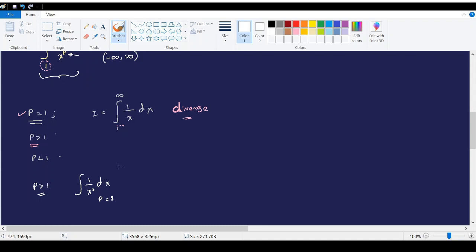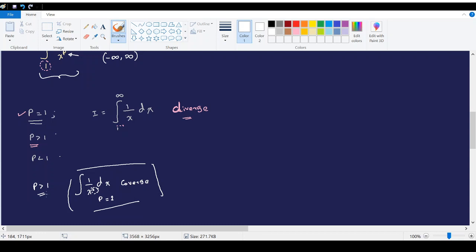In that video I proved that this integral will converge, but this fact alone does not say anything in general where p is greater than 1. This is just a particular example only.